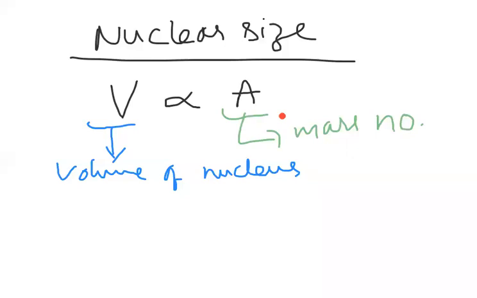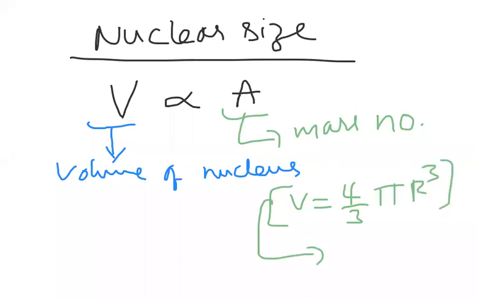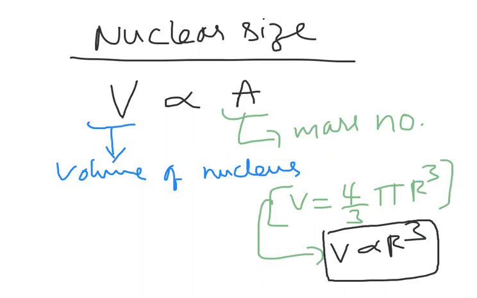Now, from our past knowledge, generally we take the nucleus in the form of a sphere, so volume is 4 by 3 pi r cube. From here, I can write volume is directly proportional to r cube, and volume is also directly proportional to mass number.